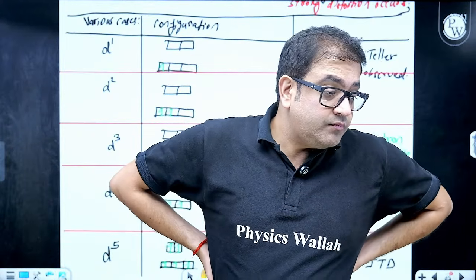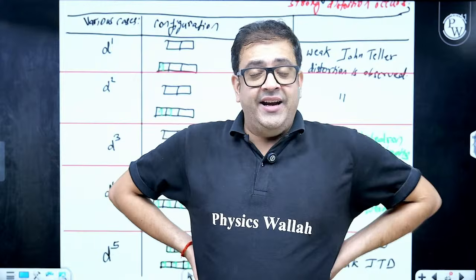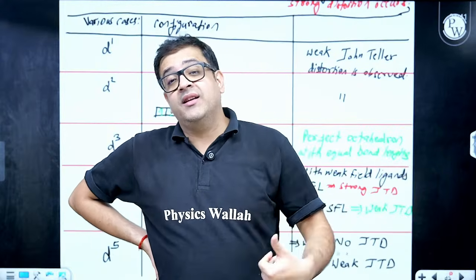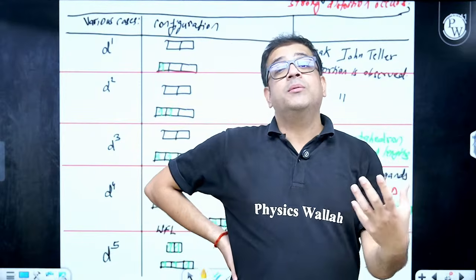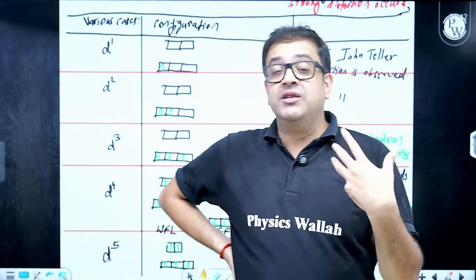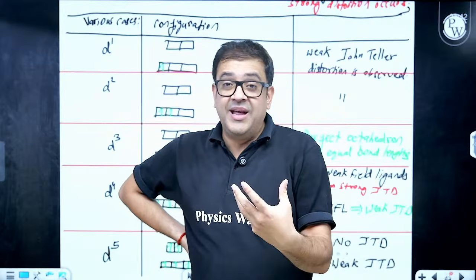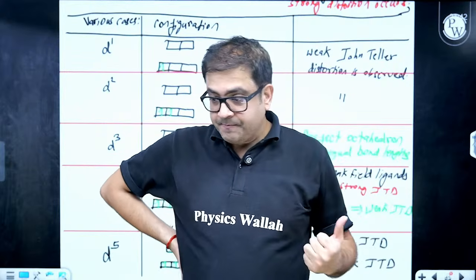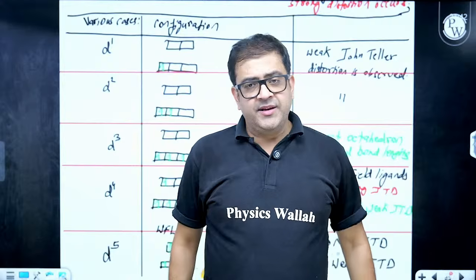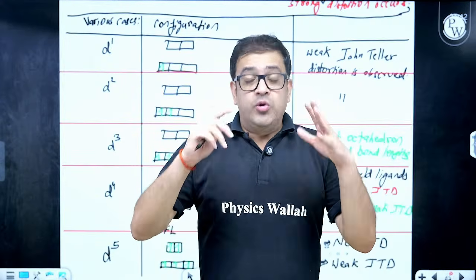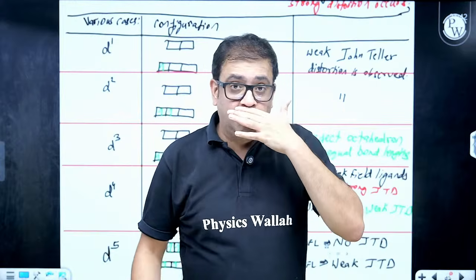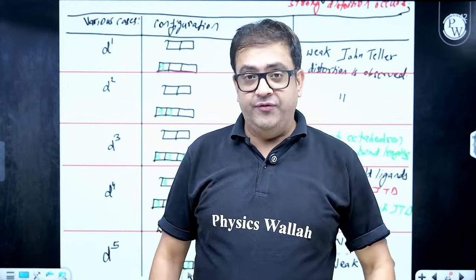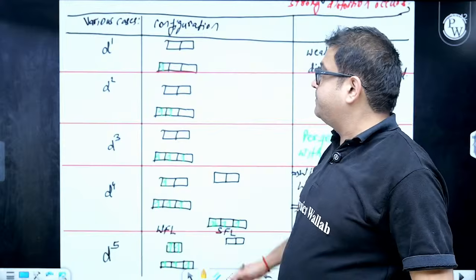Who decided this, sir? Who has seen this, sir? A scientist named John Taylor, and it is termed as John Taylor distortion. In general, it is termed as JTD. Okay, sir. Why does it happen, sir? Let us explore with a basic, very easy, but yet very technical approach. Let us explore all the D configurations first. Okay, sir, let us do it.